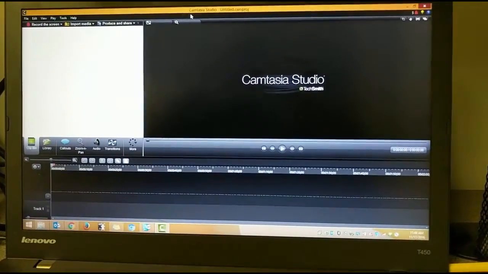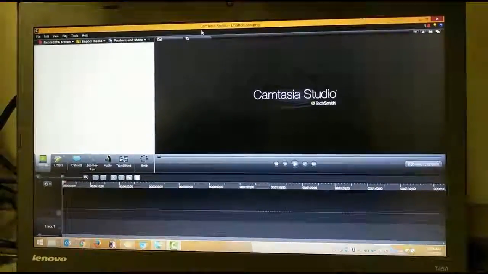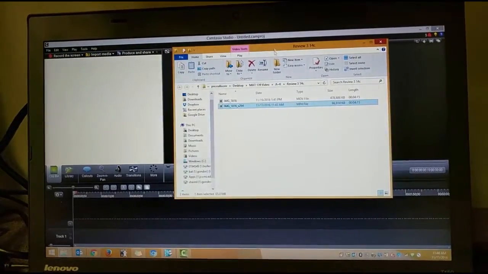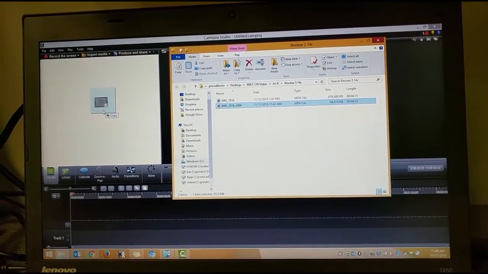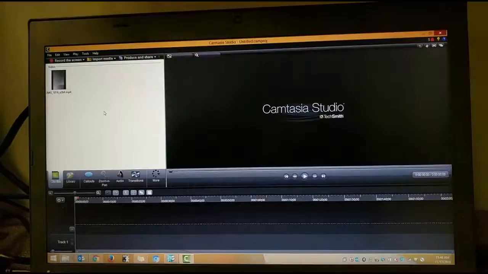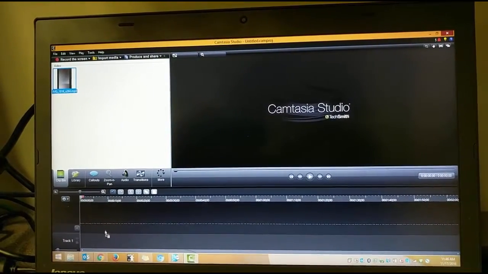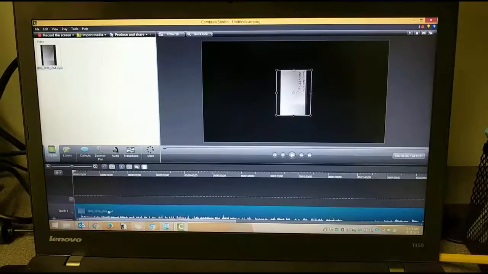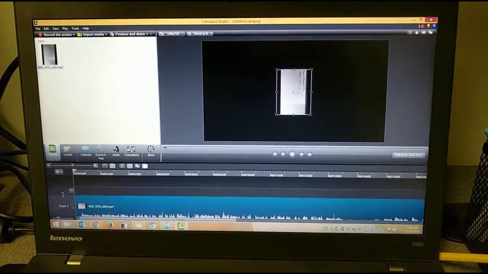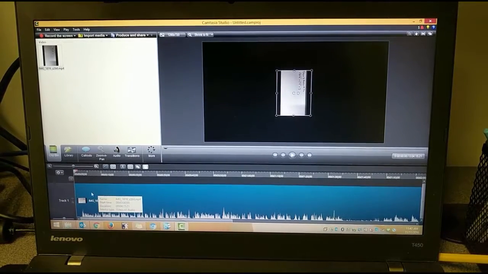When Camtasia launches, it will look like this, and you're going to want to move our video file in. So I'm going to go ahead and open the file, grab the MP4, and just drag it over into this white area here on Camtasia. So that adds the video file to Camtasia. Then drag and drop it down into the first track, and then scoot it over so it's right on the end. The first thing I'm going to do is expand the first track, since I'm only going to be using one track right here, so I can see a little bit more.